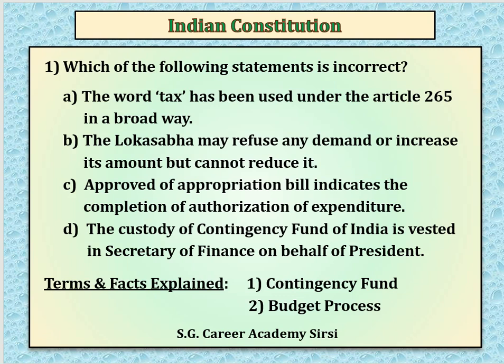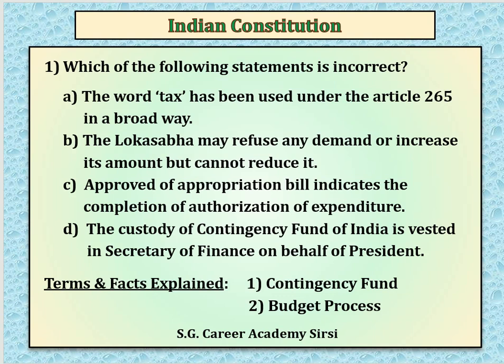Then coming to the fourth one, the custody of the contingency fund of India is vested in... Actually, it is the President of India, but I have given the realistic picture in the given option. The power is exercised in the name of the President of India. Actually, the work is done by the Secretary of Finance, Government of India.